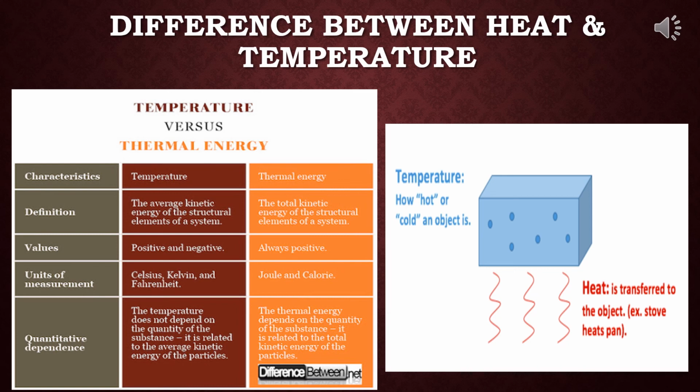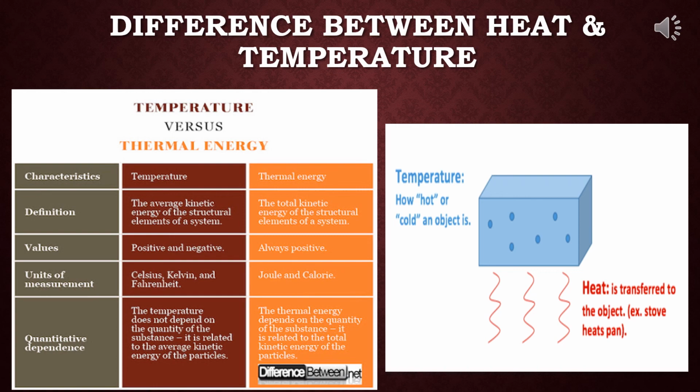Temperature is how hot or cold an object is. That means that particular box. And heat is what is transferred to the object. For example, stove, heat, pan. That means that red color wave is called heat in the diagram. And the blue box is temperature.